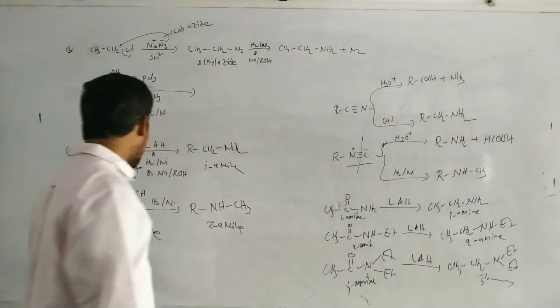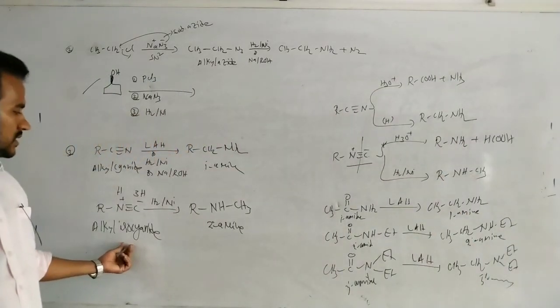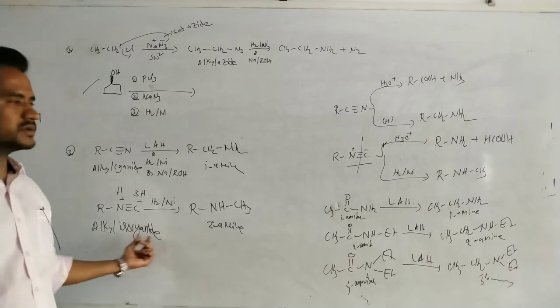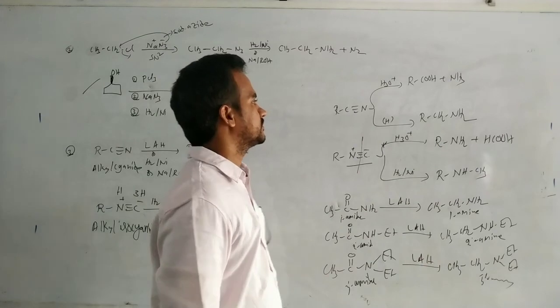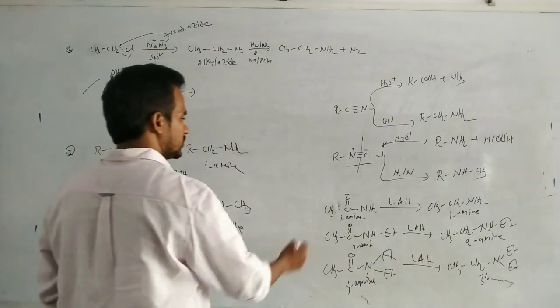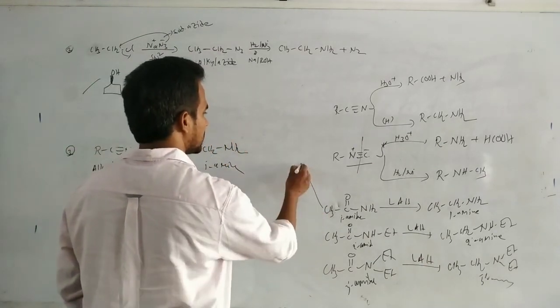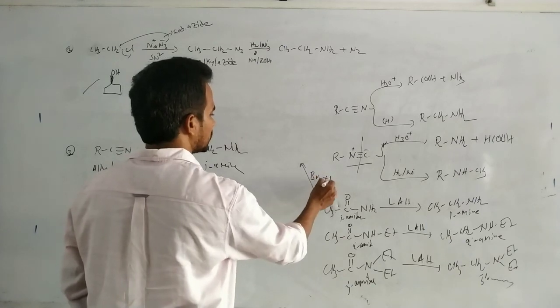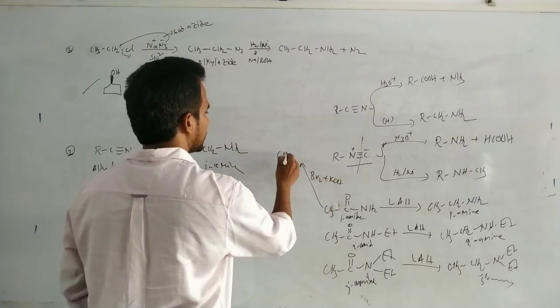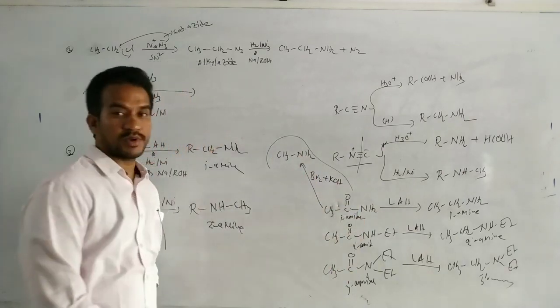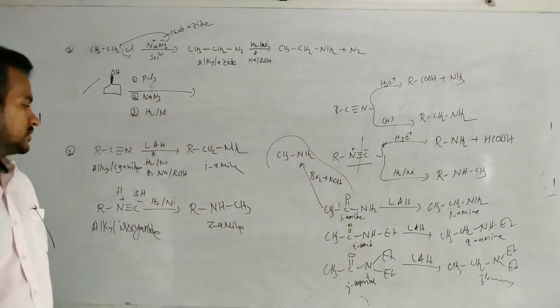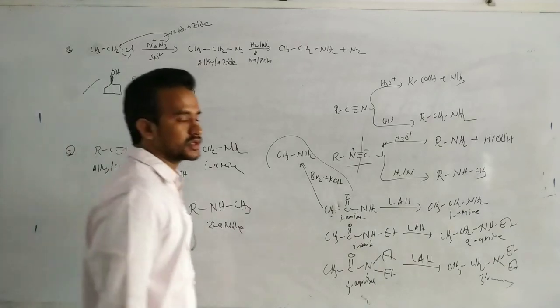But a very important point: isocyanate, which I think we haven't discussed so far. Alkyl isocyanate on reduction gives a secondary amine, and on hydrolysis gives a primary amine. Of course, you know this one: amide with Br2 and KOH, the Hofmann bromamide degradation, gives CH3NH2. It is also an amine preparation method.